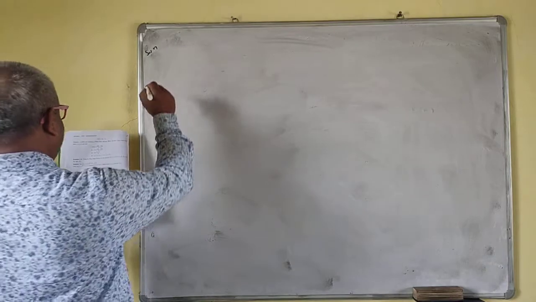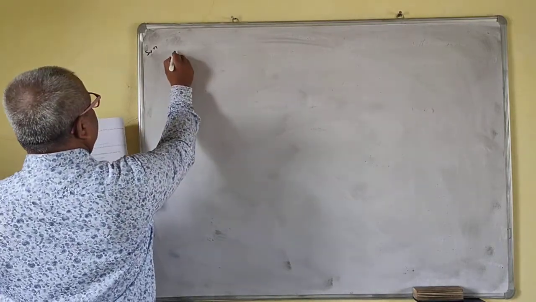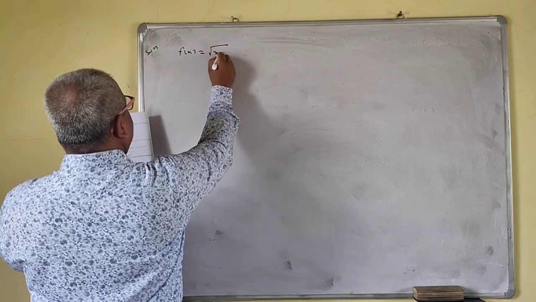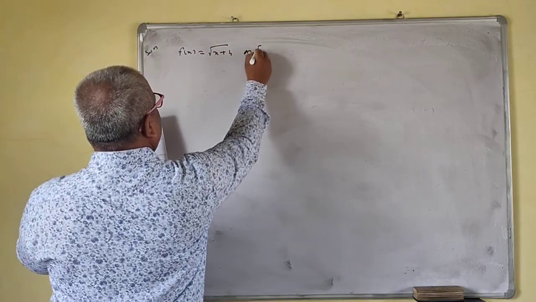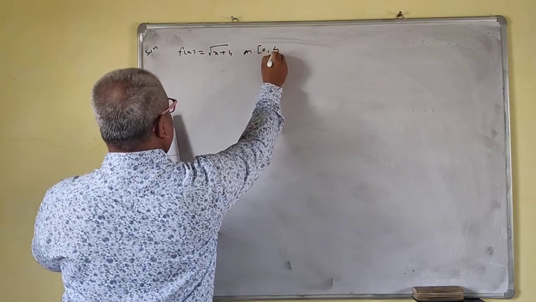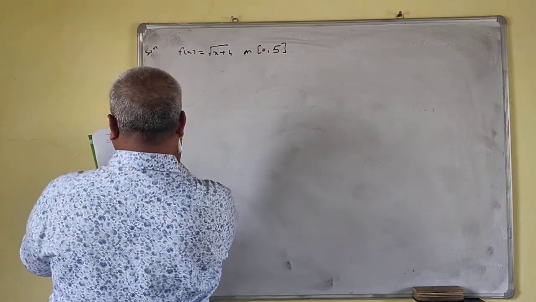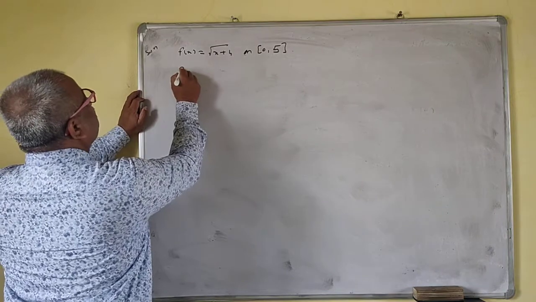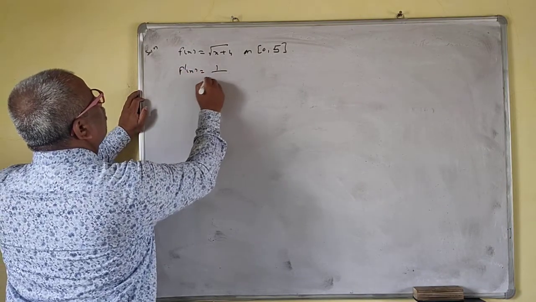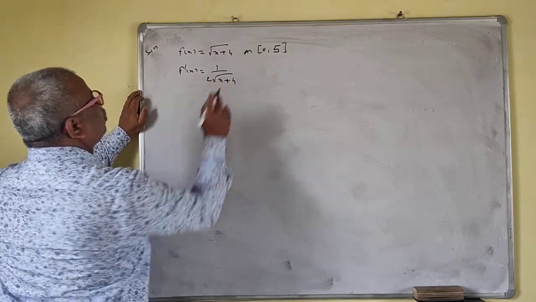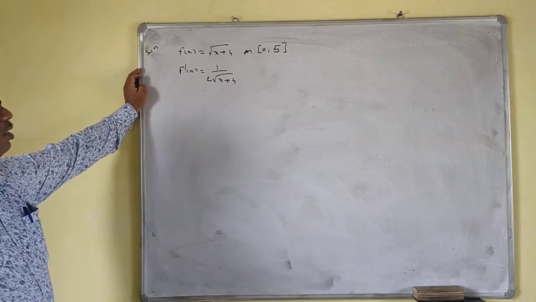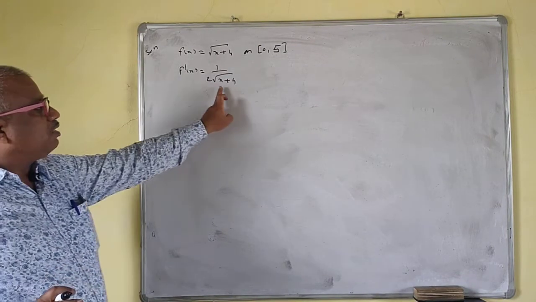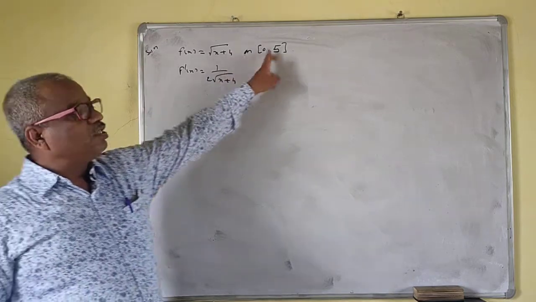Verify the mean value theorem for the function f of x is equal to root of x plus 4 on 0 5, and find the value of C. What is your f prime x? 1 upon 2 root of x plus 4. Now see, x equal to minus 4 is not there.